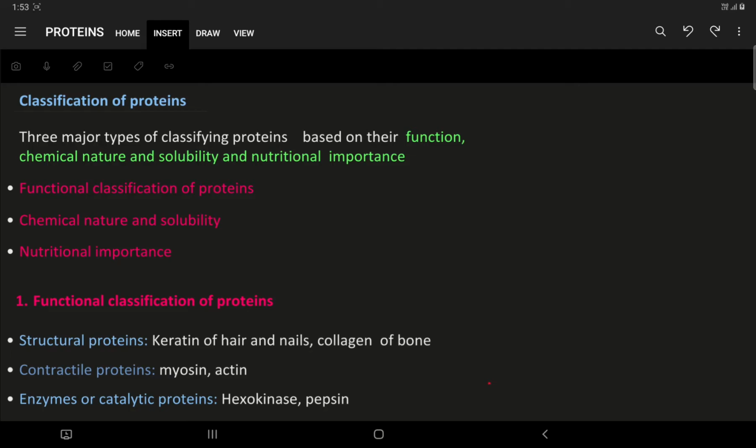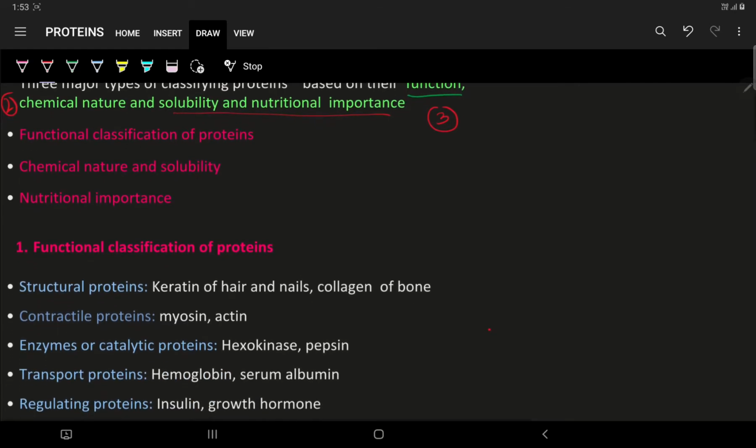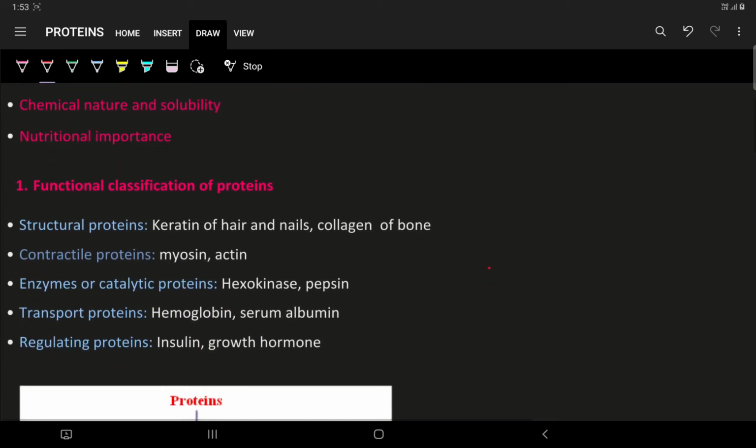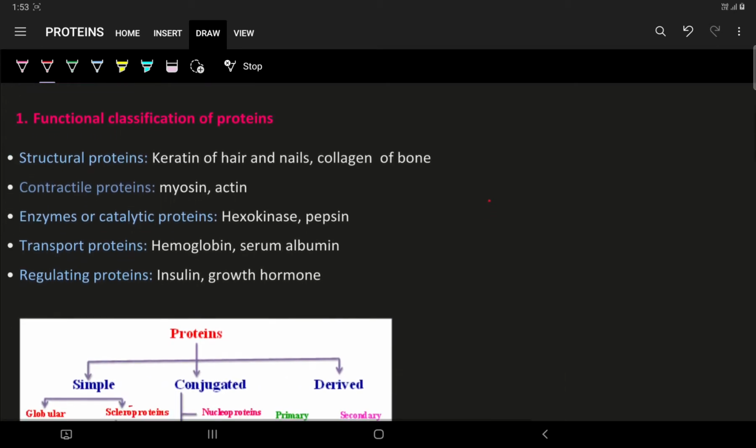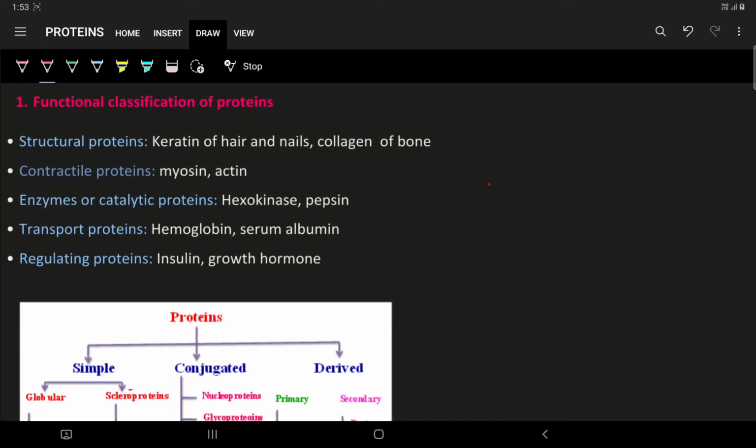There are three major types of classifying proteins: based on their function, then their chemical nature, and lastly the solubility and nutritional importance of proteins. Now, what are the functional proteins? The functional classification of proteins.